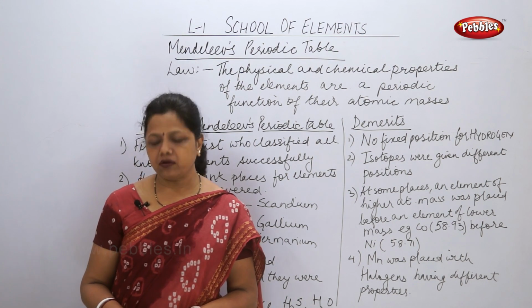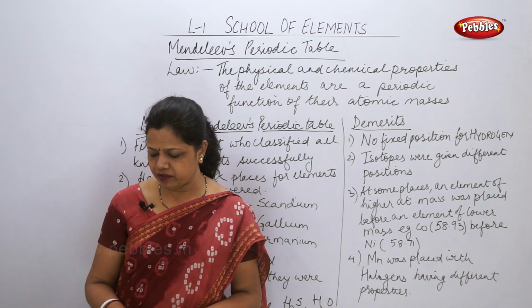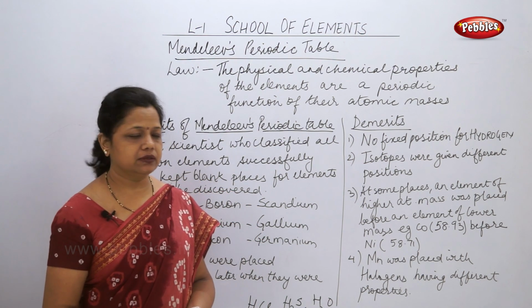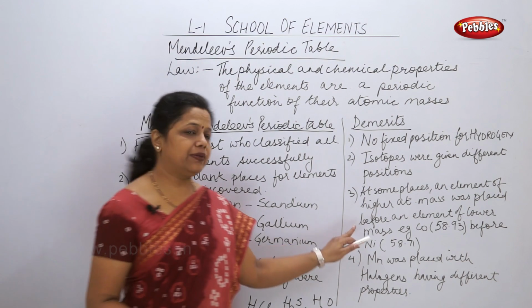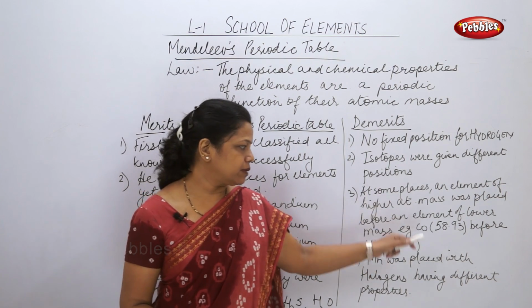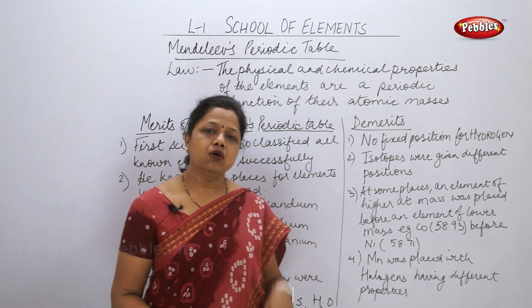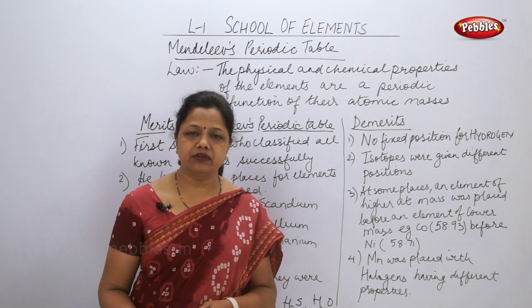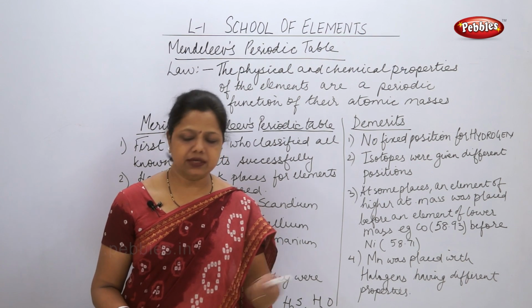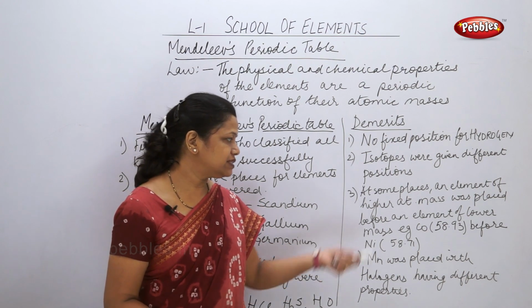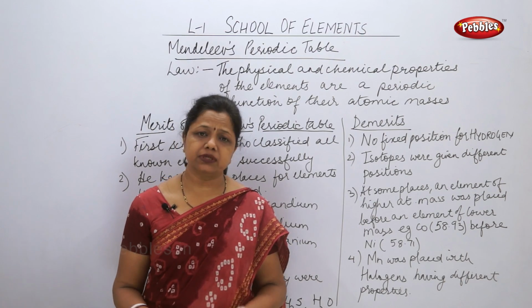Find out a pair of elements from the periodic table where a higher mass element is placed before a lower mass element. As I said, this is the best example, which is one of the demerits: cobalt with atomic mass 58.93 was placed before nickel with 58.71. This is one example where Mendeleev made a mistake, which was not accepted later on.